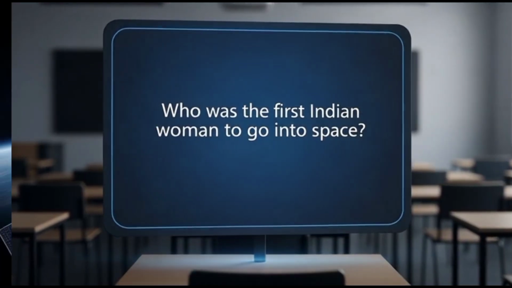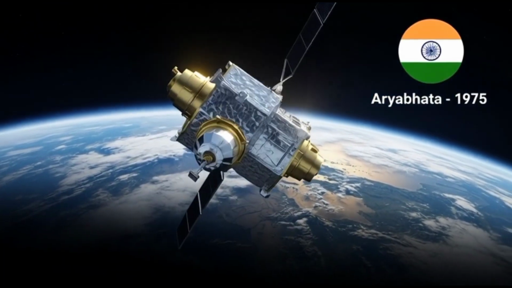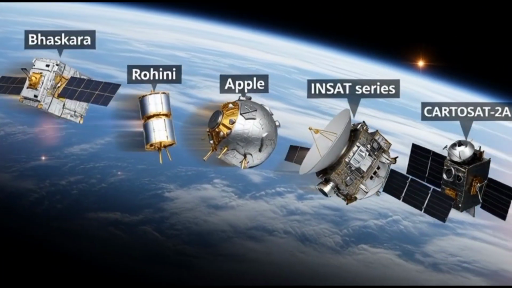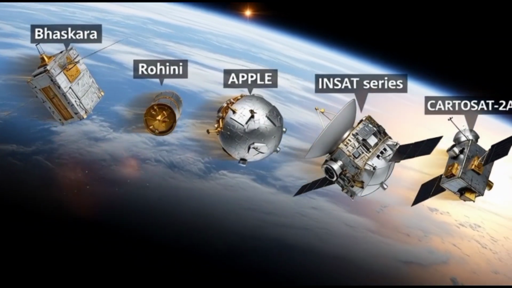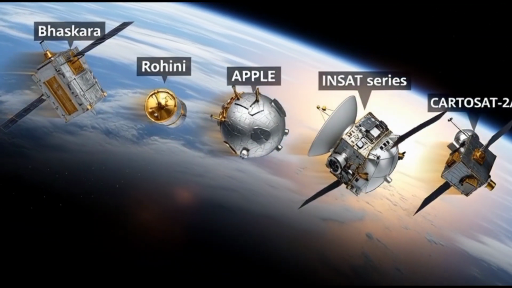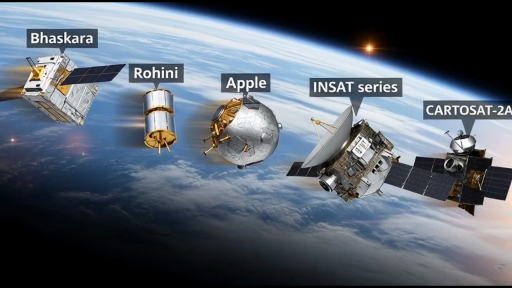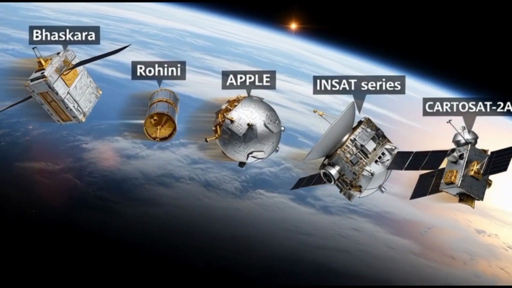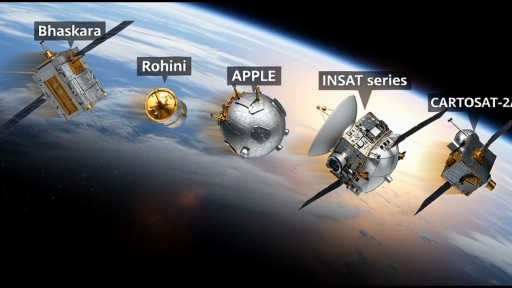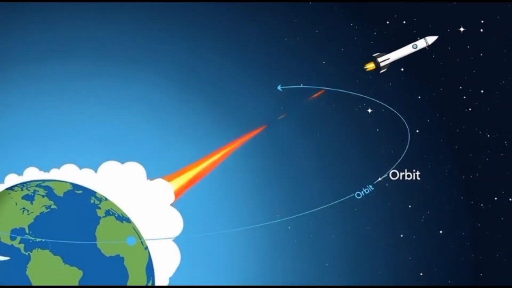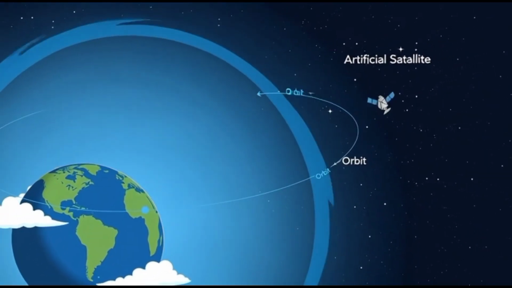Aryabhata, launched in 1975, was the first Indian satellite. Bhaskara, Rohini, Apple, INSAT 1A, INSAT 1B, INSAT 1C, INSAT 1D, INSAT 2A, INSAT 2B, INSAT 2C, INSAT 3B, INSAT 3C, INSAT 3A and INSAT 3E are some other Indian satellites. In April 2008, India launched CARTOSAT-2A, a remote sensing satellite, into space.